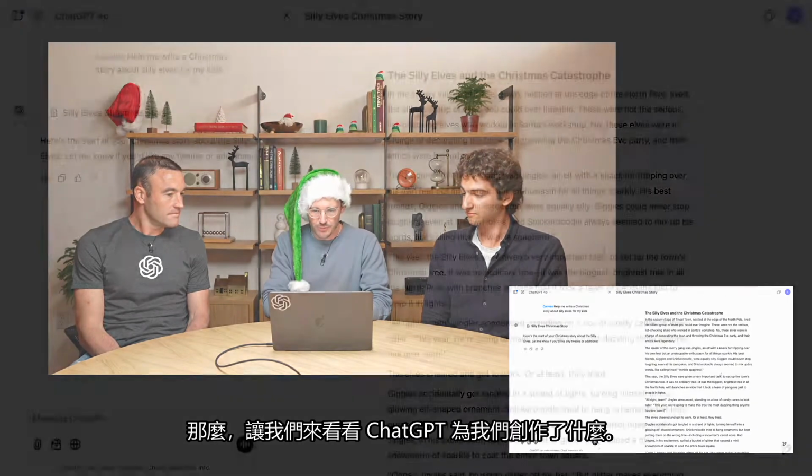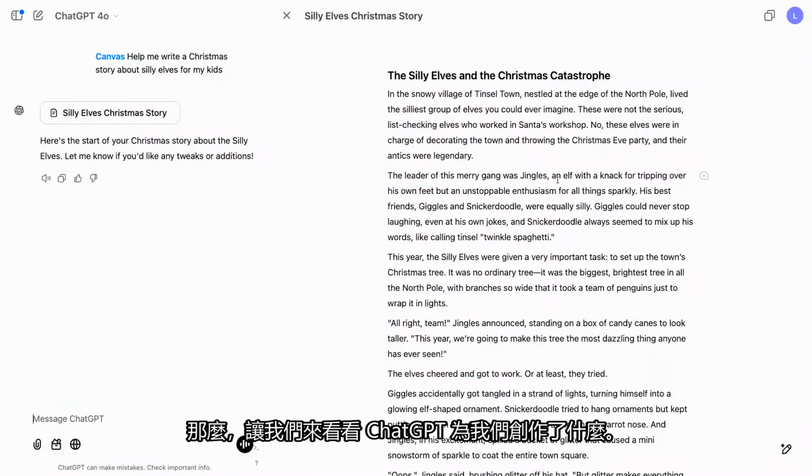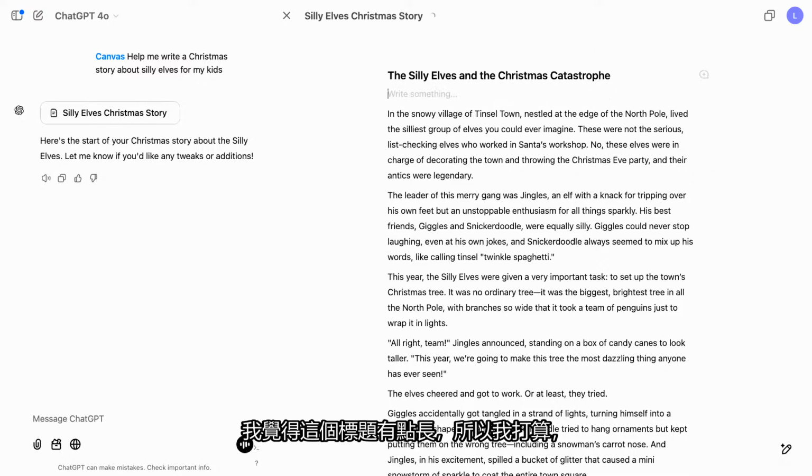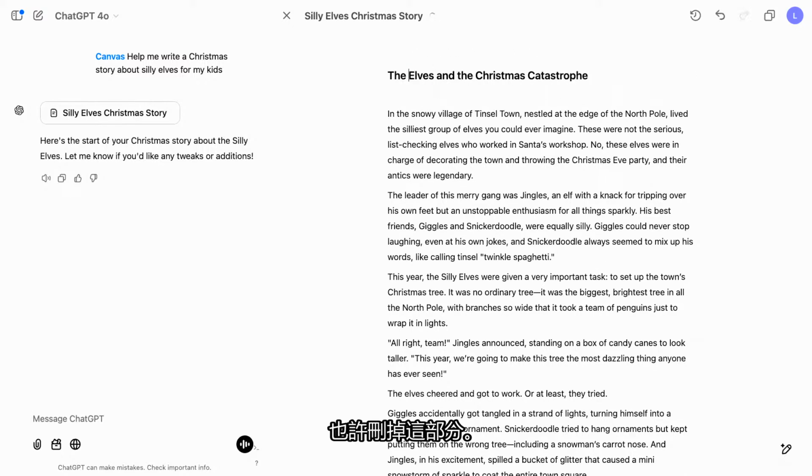So let's take a look at what ChatGPT made for us. The Silly Elves and the Christmas Catastrophe. Oh no, not a catastrophe. In the snowy village of Tinseltown, nestled at the edge of the North Pole, lived the silliest group of elves you ever could imagine. All right, this is looking pretty good. I could make some changes. I think this title is a little long, so I'm going to maybe take this part out. Actually, otherwise, this is pretty good.